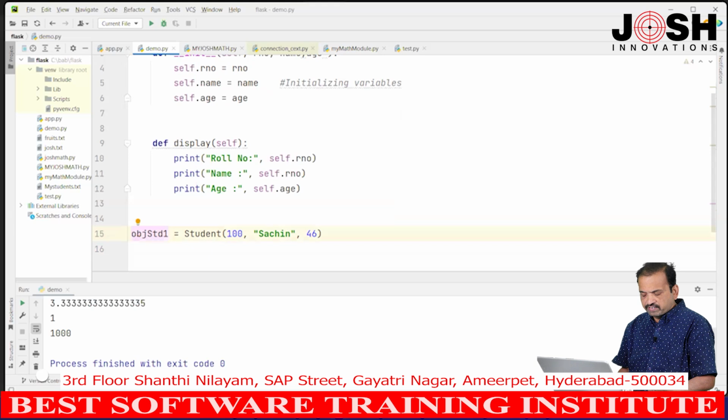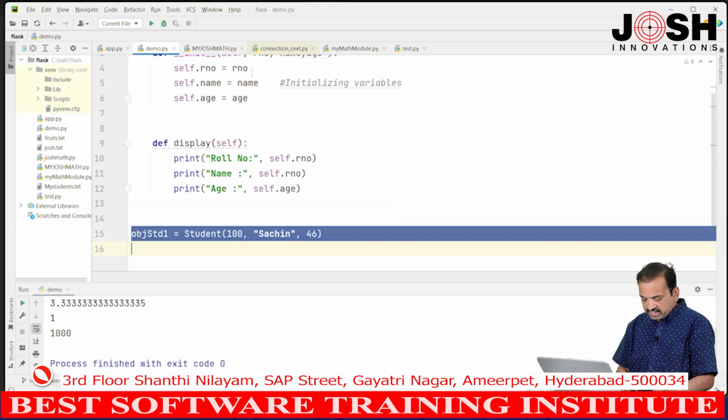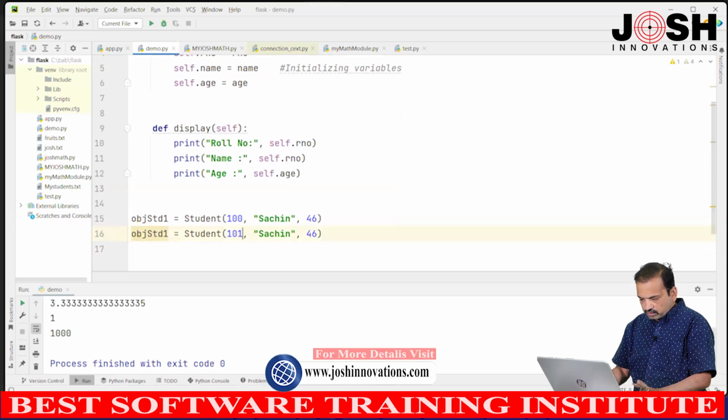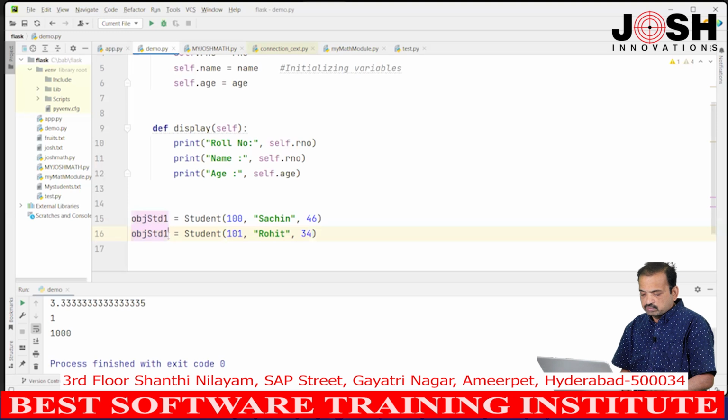I have some 20 students, so I can create n number of objects like this. I will create one more object, for example, student 101, and this time I will give Rohit, and this time some age, 35 or 34, whatever. So, like this, obj std2, the second object, I can create n number of objects.